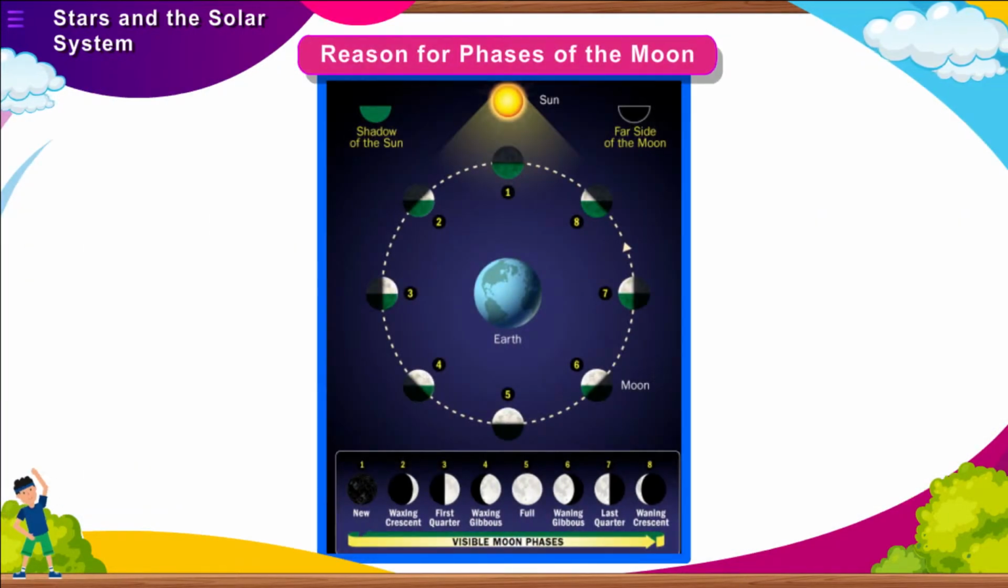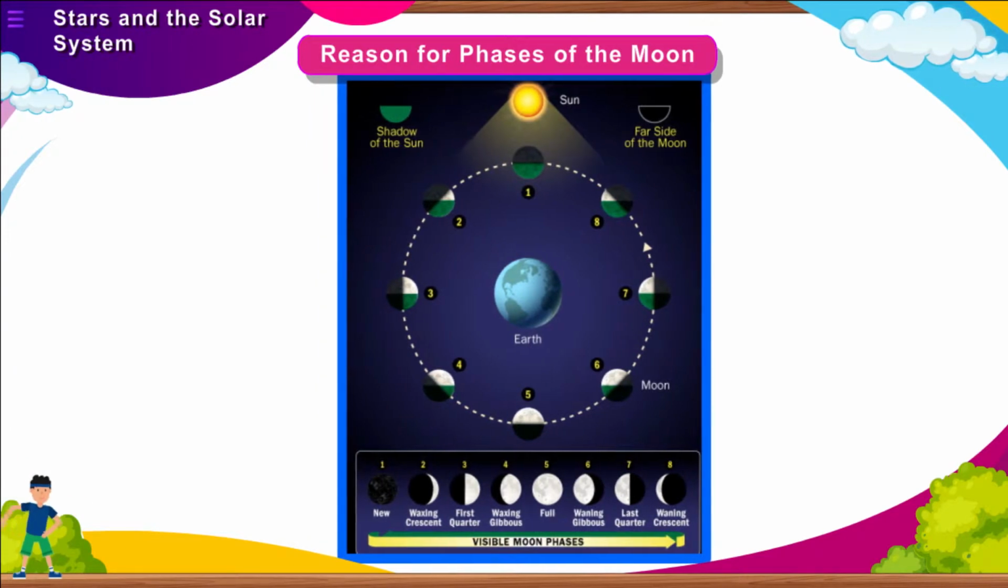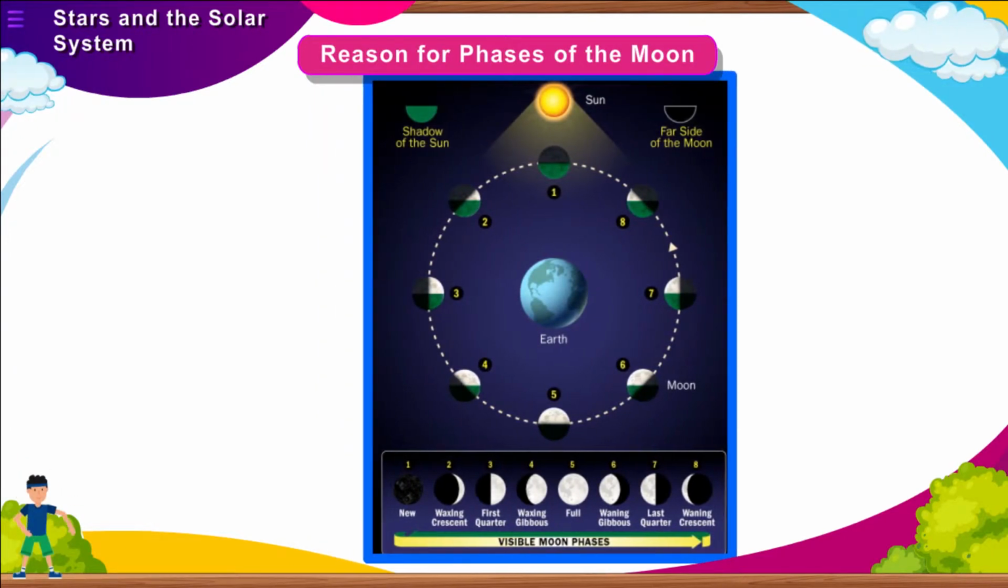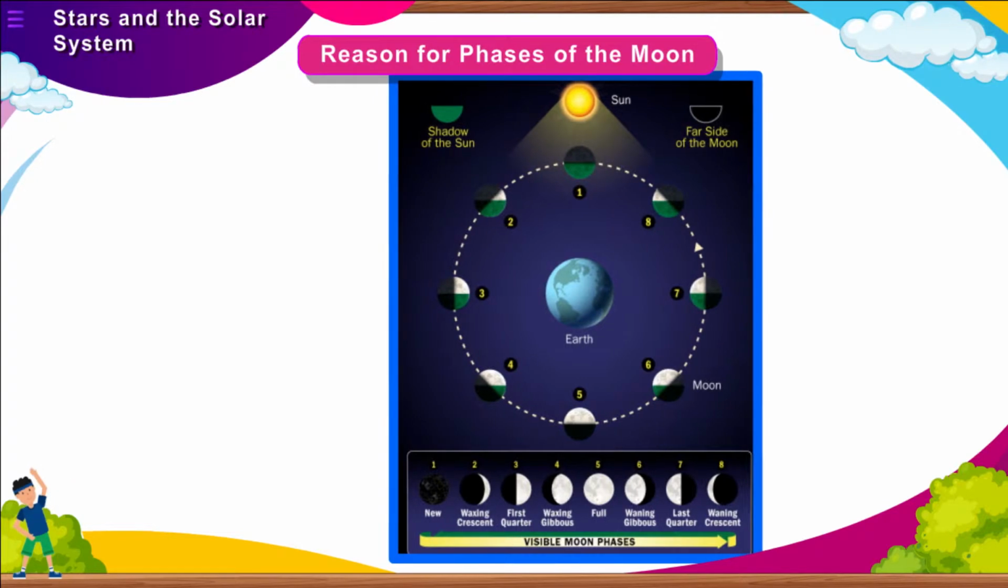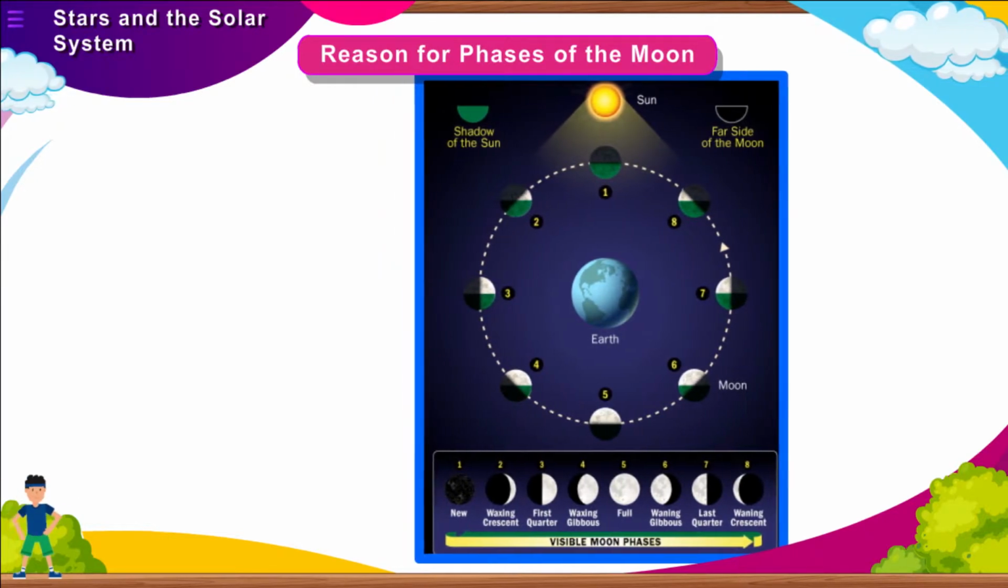Reason for phases of the moon. The moon does not have its own light. It just reflects the light that falls on it from the sun. This is responsible for various phases of the moon. The size of the illuminated part of the moon visible from the Earth increases each day after the new moon day. Also, after the full moon day, the sunlit part of the moon visible from the Earth decreases in size every day.